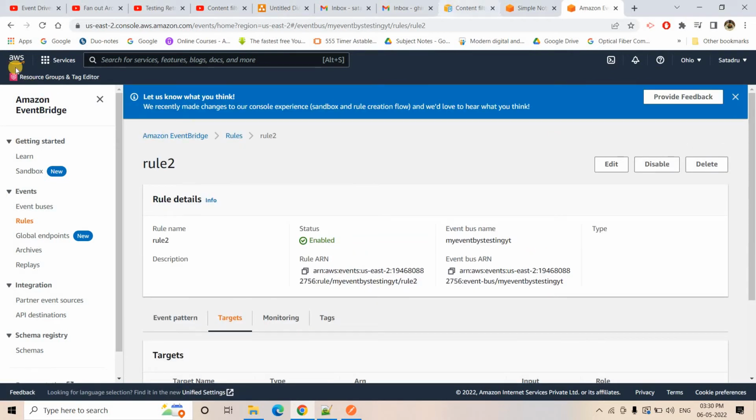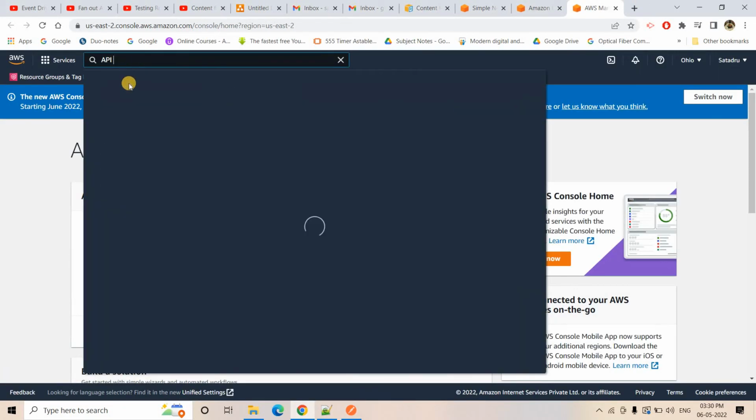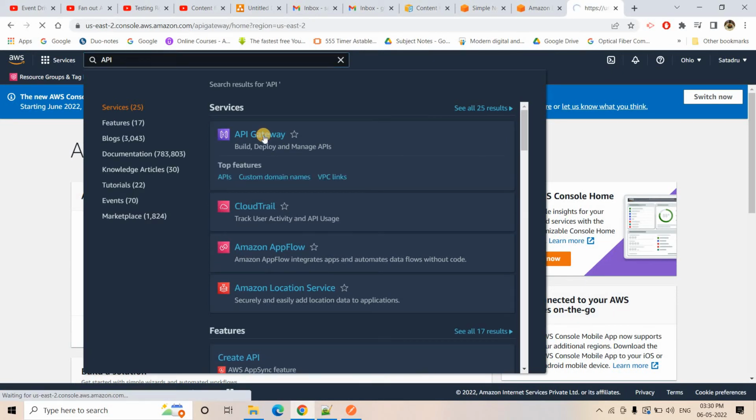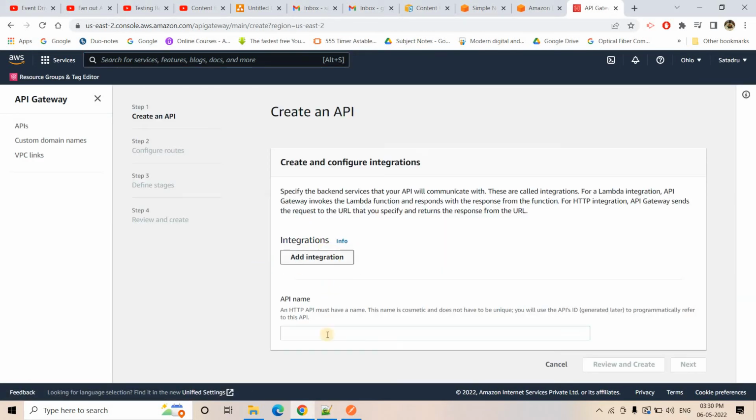Perfect, right? So now what we will do, we will go to our API gateway to integrate API gateway and Eventbridge. I will go to API gateway, and I am going to create a very simple API, which is our HTTP API. I will build this one. As of now, I am not adding any integration. API name: demo event bridge YT. I'll go to next.